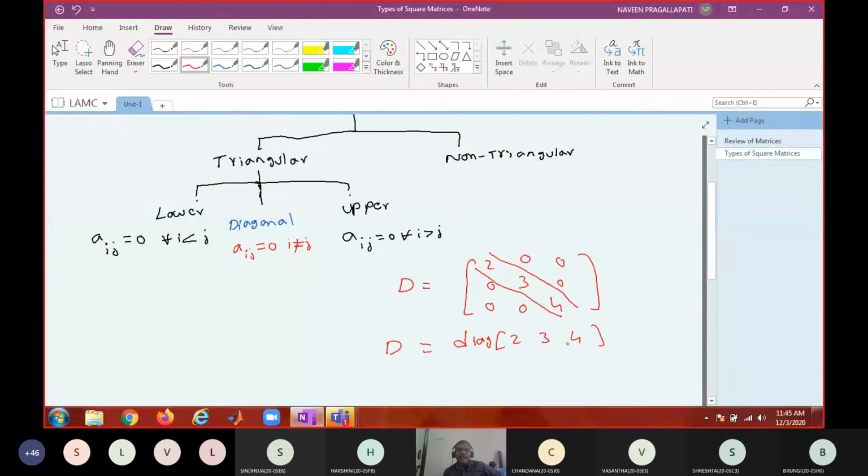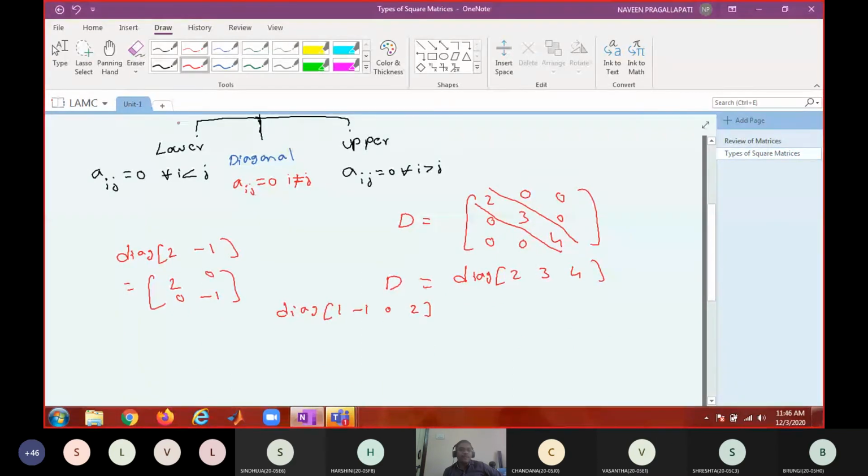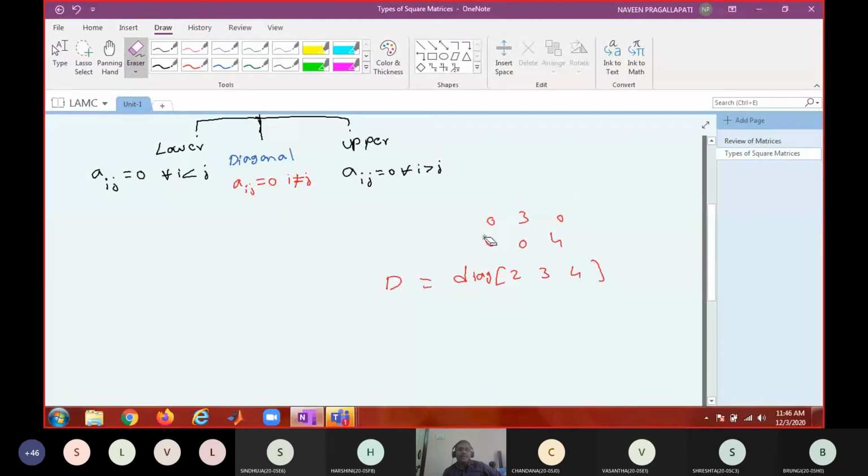Whenever I say diag 1, 2, 3, 4, that means it is a 4 by 4 matrix. If I say diag 2, minus 1, what is the dimension of the matrix? 2 cross 2. How do I write this? 2 by 2: 2, minus 1, 0, 0. Is that okay? So if I write diag 1, minus 1, 0, 2, what is the dimension of the matrix? 4 by 4. So you fill the principal diagonal elements with these elements and the non-principal diagonal elements with zeros.